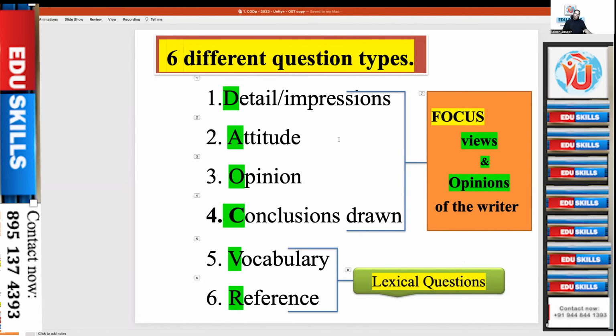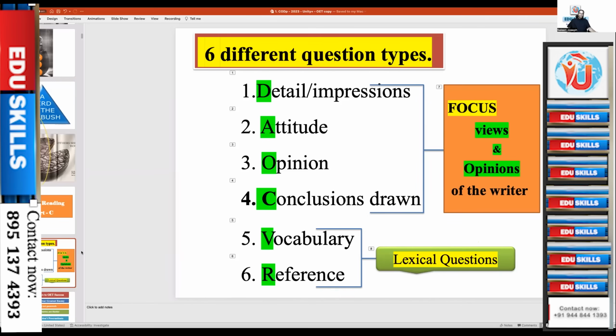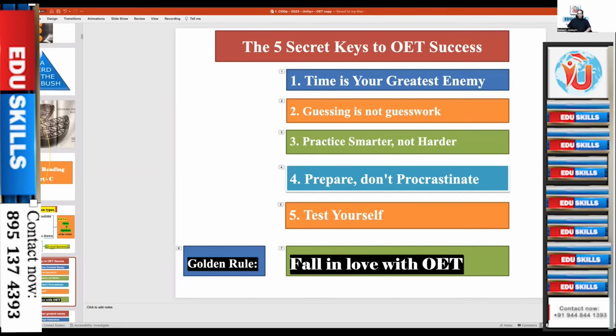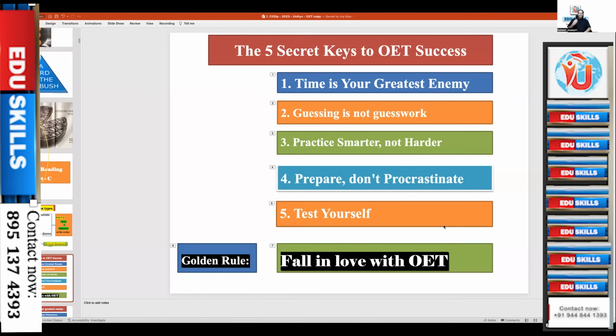The majority of the questions other than the lexical questions will be based on these views or opinions of the writer who is writing or the person who is quoted in the question. And the rest of them, 2 of them will be vocabulary type and reference type, lexical vocabulary questions and reference questions. In each text, part C has 2 texts. Each text will have 2 questions each. Those things. And now the 5 secret keys to OET success.